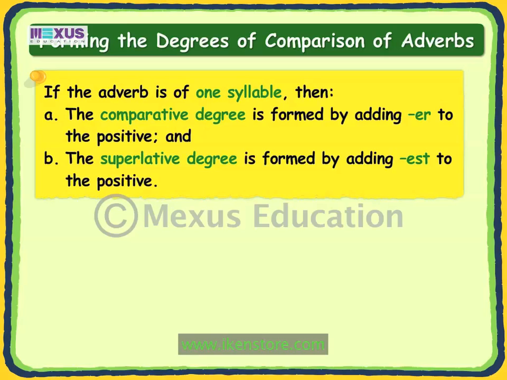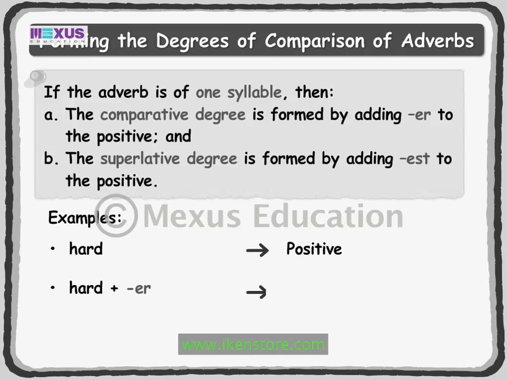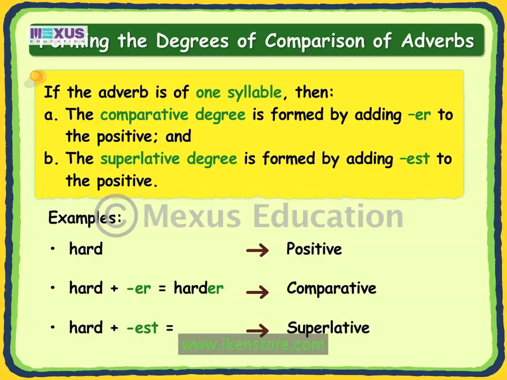Let us take an example of the adverb hard having one syllable. The adverb hard is in the positive degree. The comparative is formed by adding ER to the positive. That is, hard and ER together form the comparative harder. The superlative is formed by adding EST to the positive. That is, hard and EST together form the superlative hardest.